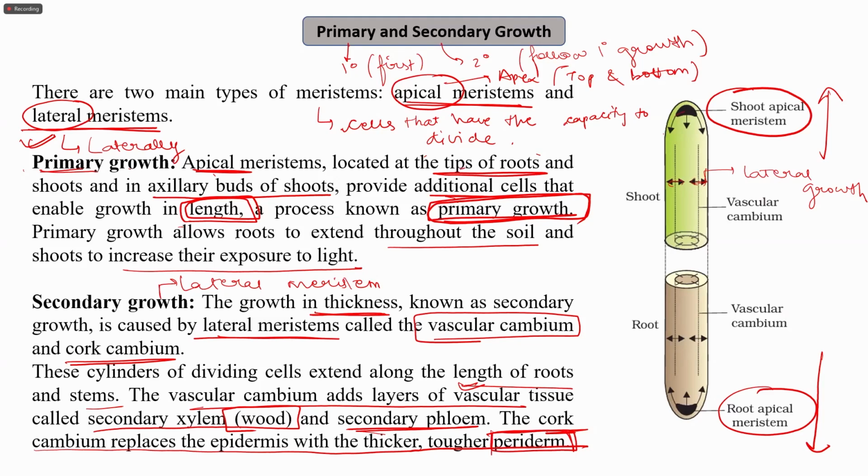So this is the overview of the primary growth and secondary growth. Primary growth mainly takes place with the help of the apical meristems that are present in the shoot and the root region.